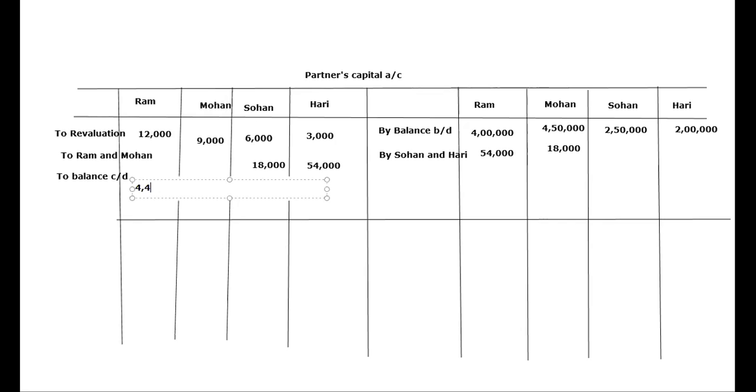4,42,000. Now similarly we'll find of Mohan. It is 4,68,000 minus 9,000. So this is 4,59,000.